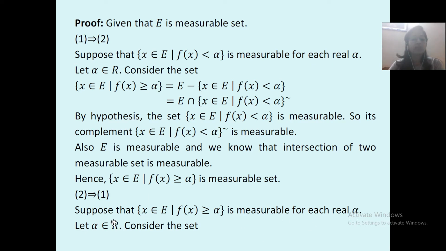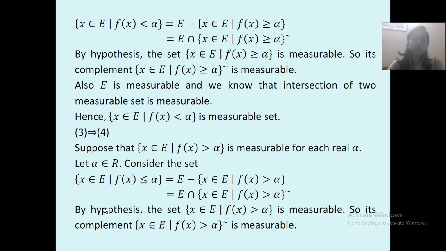Let alpha belong to R. Consider the set. Same way, same method. x belongs to E such that f of x is less than alpha. Now from E what will you subtract? You will subtract the set of x belonging to E such that f of x is greater than or equal to alpha.